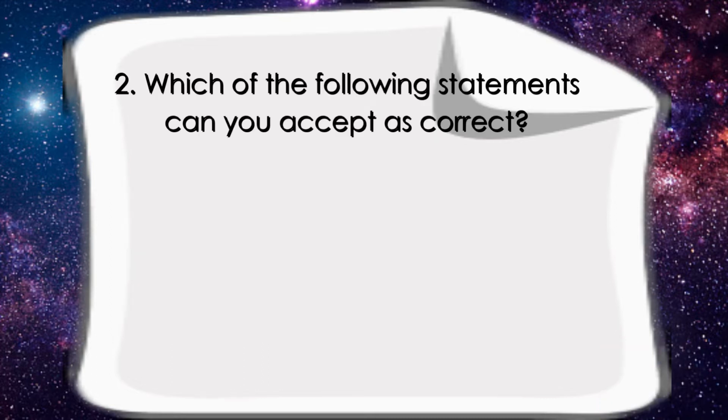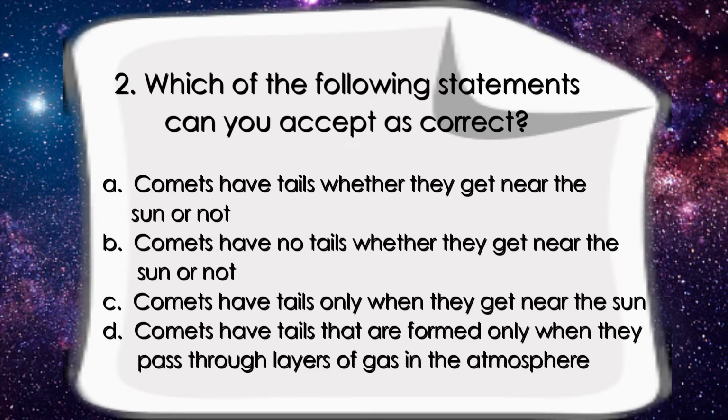Number 2. Which of the following statements can you accept as correct? A. Comets have tails whether they get near the sun or not. B. Comets have no tails whether they get near the sun or not. C. Comets have tails only when they get near the sun. Or letter D. Comets have tails that are formed only when they pass through layers of gas in the atmosphere.